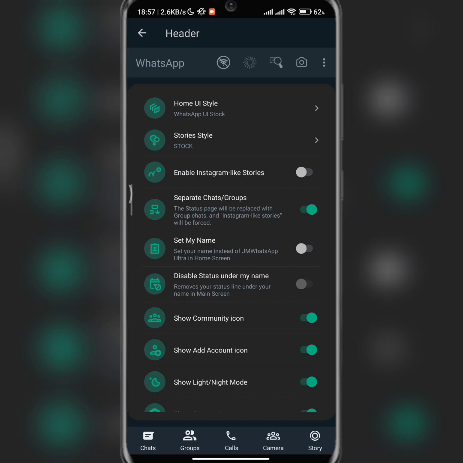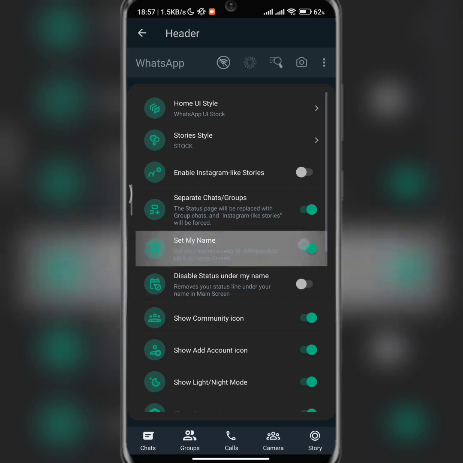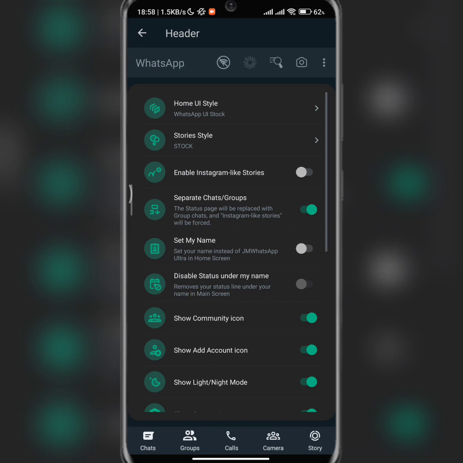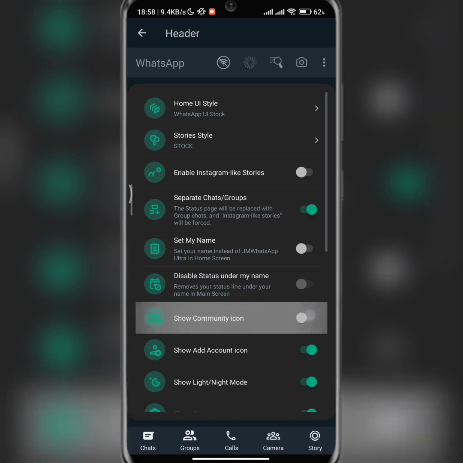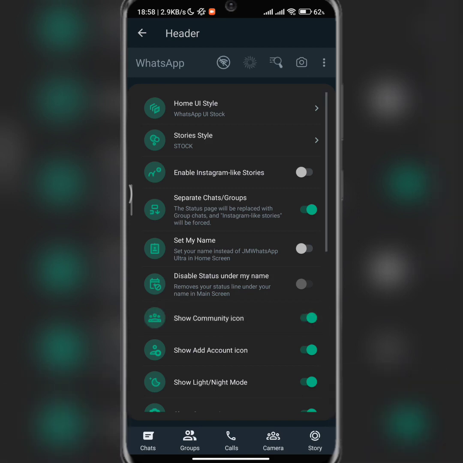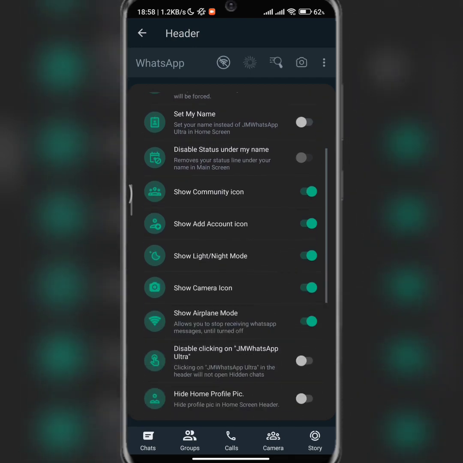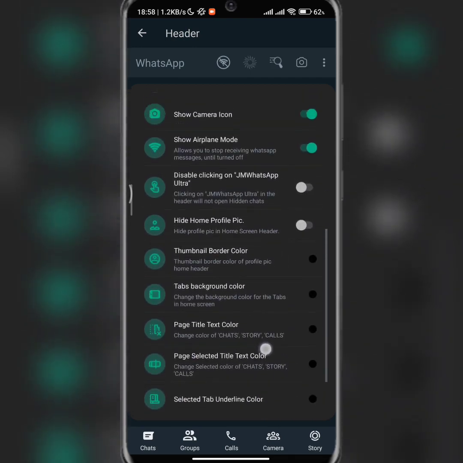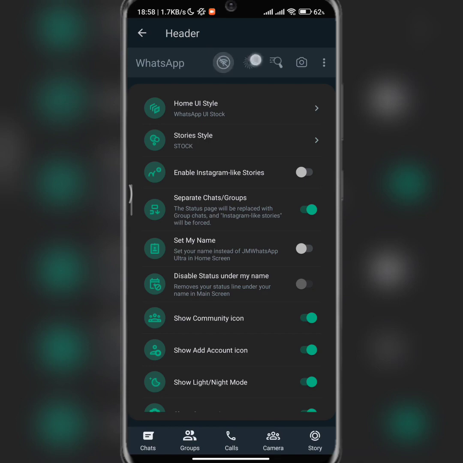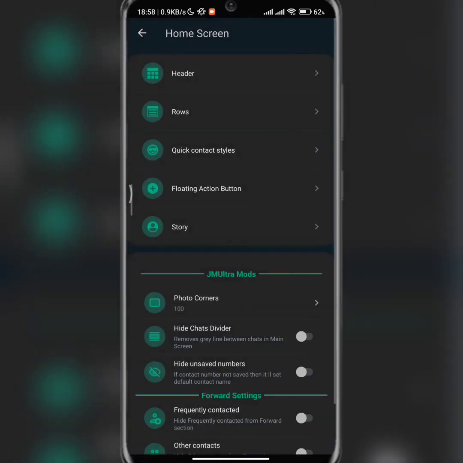So what else? If you want to set your name, you can just do this. And if you want to remove the community icon, I think the community icon is always down there, you can also remove it from here. If you want to remove the heart icon, you can also remove it from here. If you want to remove the lights, you can also remove it. The camera icon, you can also remove it from here. So those things are what is on the header here. This is the header on the home screen.